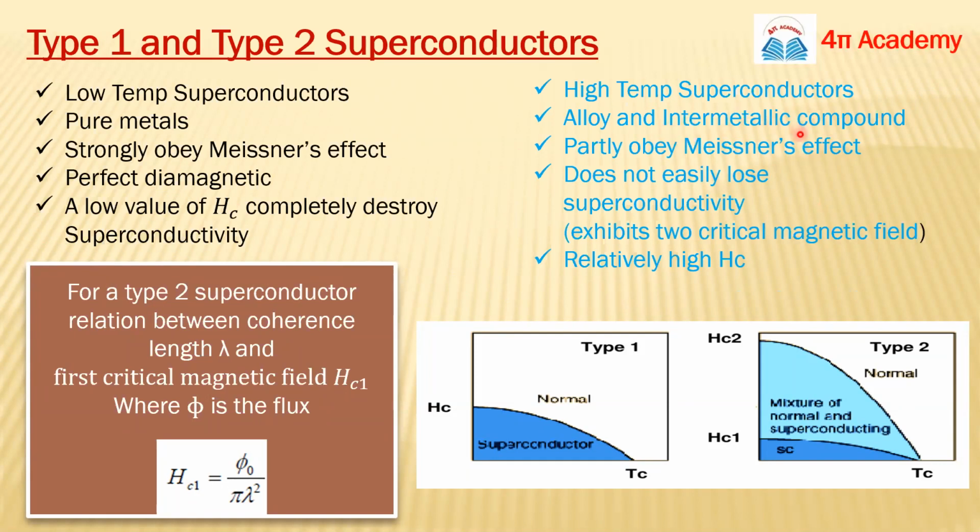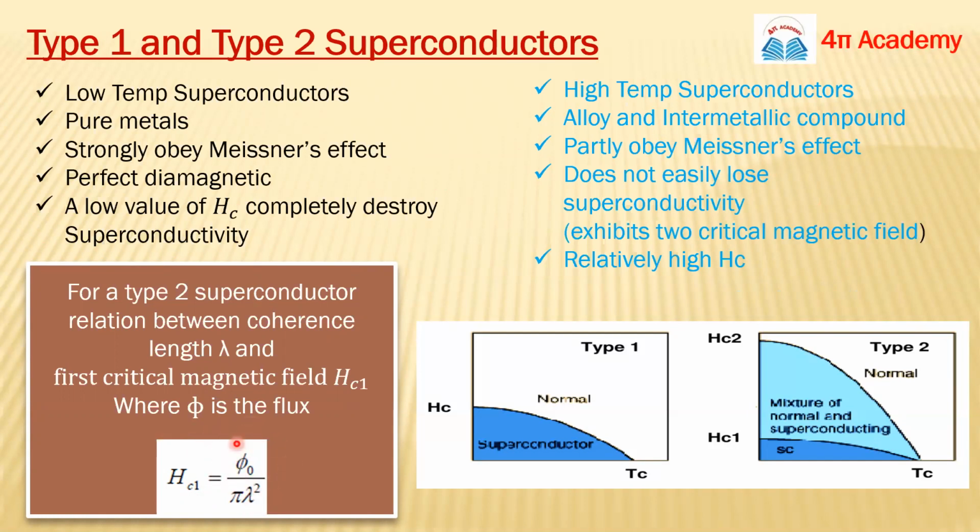So there is a relation between the critical magnetic field and the coherence length. On the next slide, I will talk about the coherence length. What is the coherence length actually? This is an important formula, and it is for type 2 superconductors. It is the relation between the first critical magnetic field Hc1 and this length lambda.